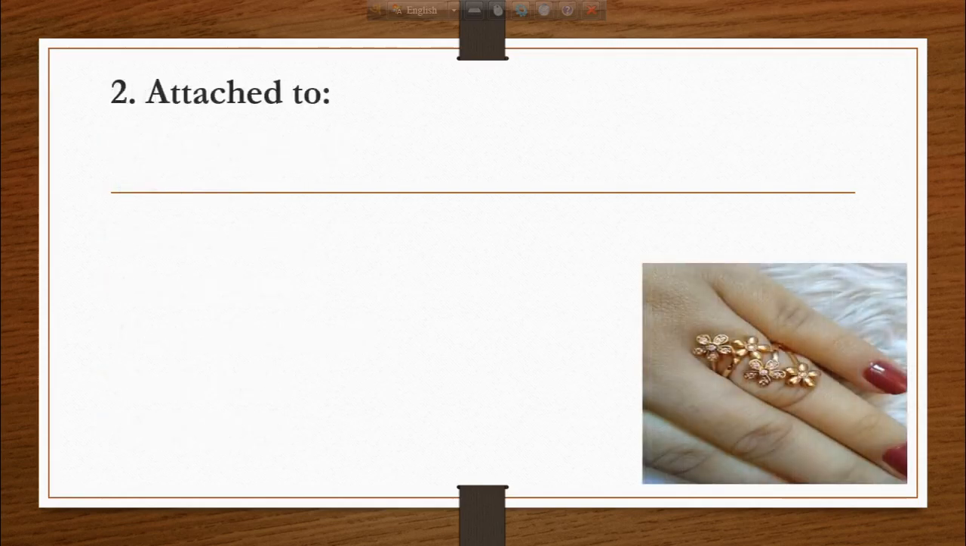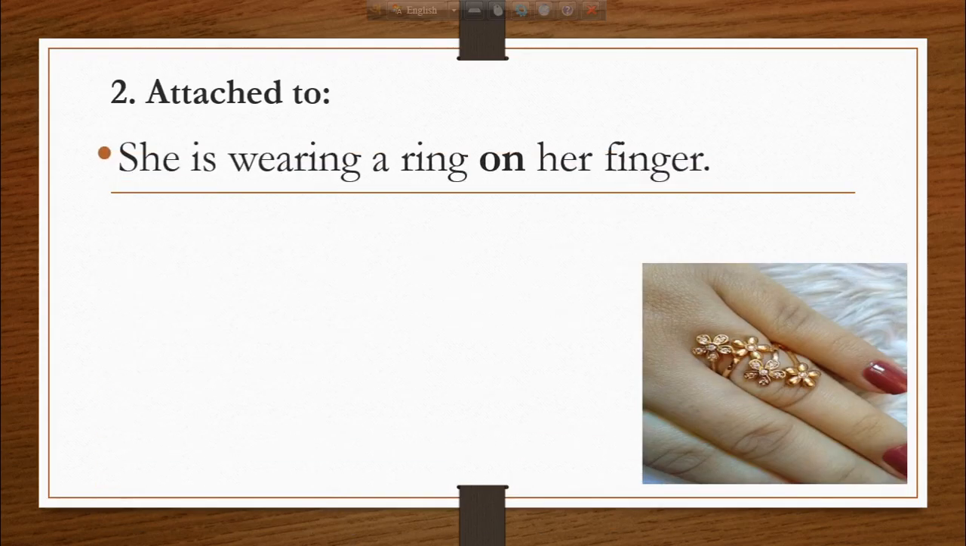So, we use on to mean something attached to something else. For example, she is wearing a ring on her finger. So look at this photograph, dear students.